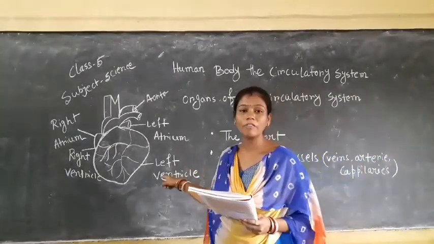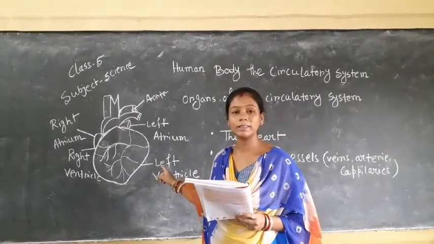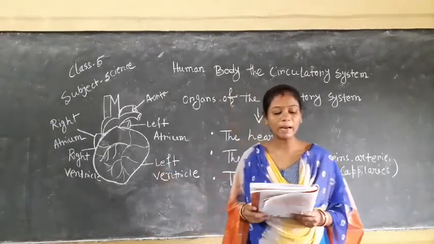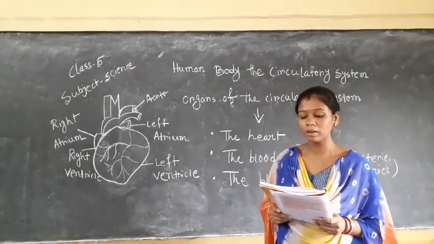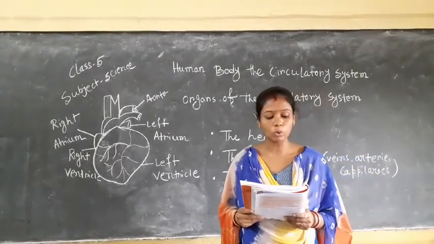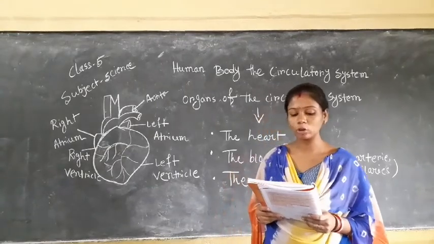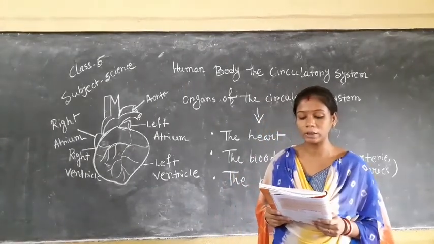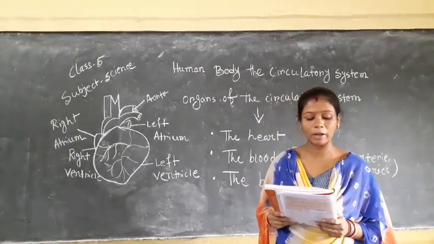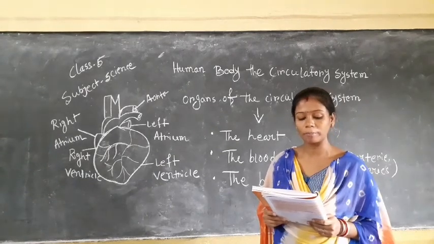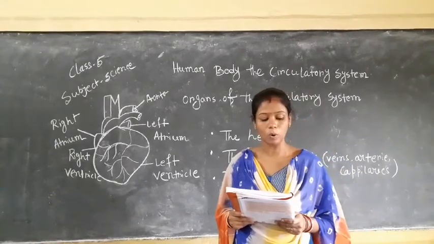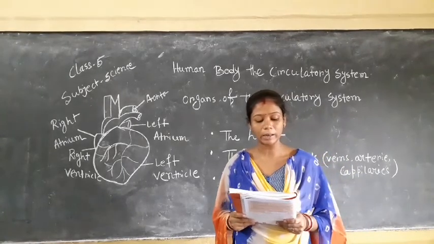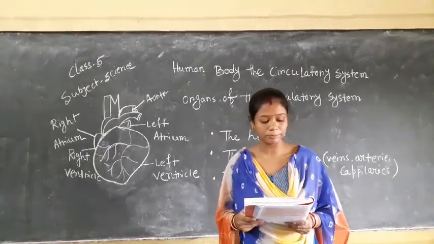Now the structure of the heart. First we learn what is the heart. The human heart is a muscular organ about the size of a closed fist that pumps blood throughout the body. It supplies oxygen and nutrients to the tissues and removes carbon dioxide and other waste from the cells. It is located in the chest cavity slightly towards the left and is protected by the rib cage.